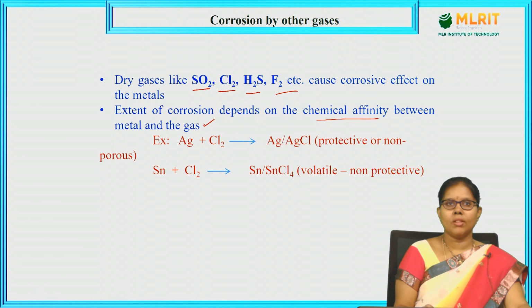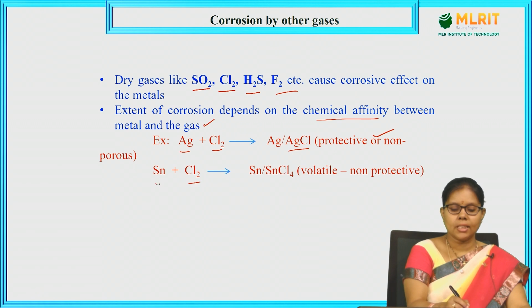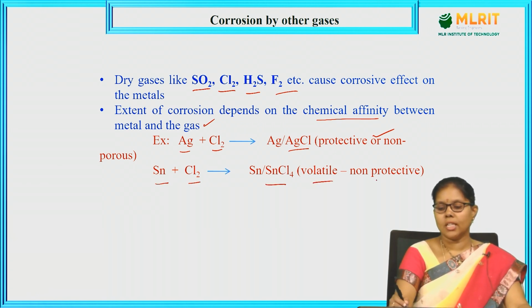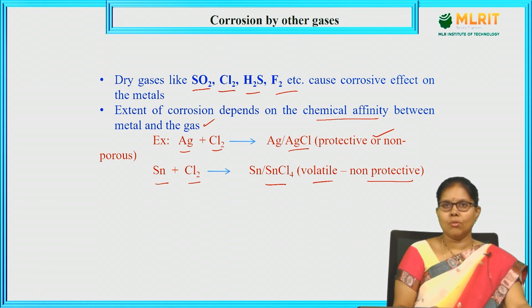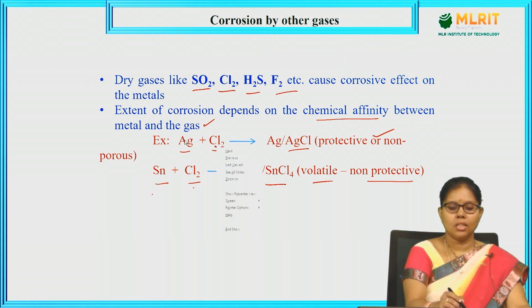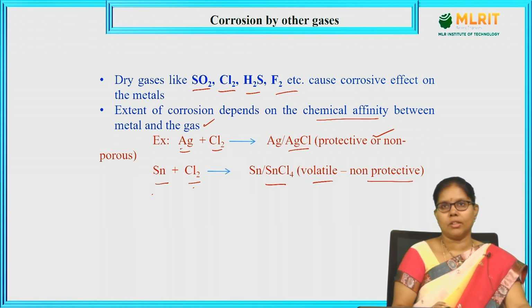Let us take one example, chlorine gas. Chlorine gas, when it is reacted with silver, gives the silver chloride layer, which is protective and non-porous. If the same chlorine gas is reacted with tin, it gives tin chloride, which is volatile and non-protective. So, the same gas is harmful to the tin, while chlorine gives a protective layer to the silver.